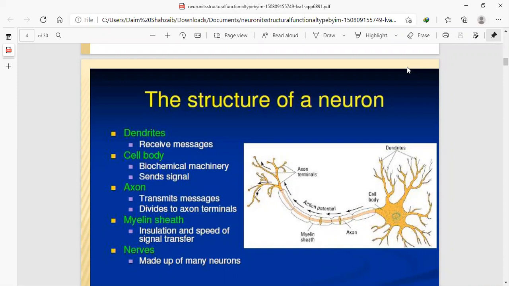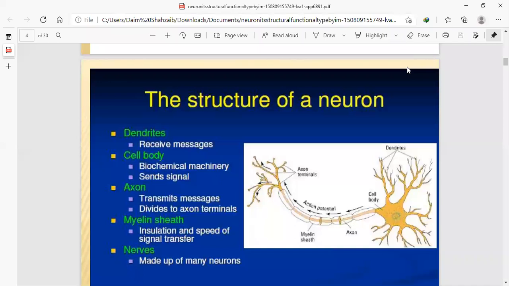And here there is one thing, the myelin sheath, that helps in insulation and speed of signal transfer. The myelin sheath is present for speeding up signaling and for insulation, to not break down the pathway that helps the message transfer to other dendrites.